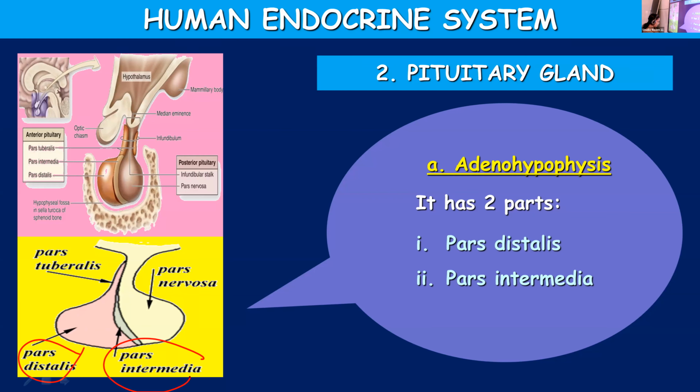What are hormones, Anna? Where are they produced? You don't know where hormones are produced? You have to tell which glands are producing them.